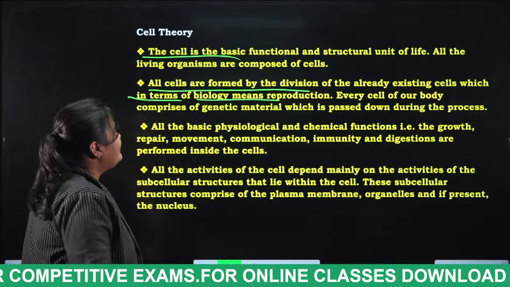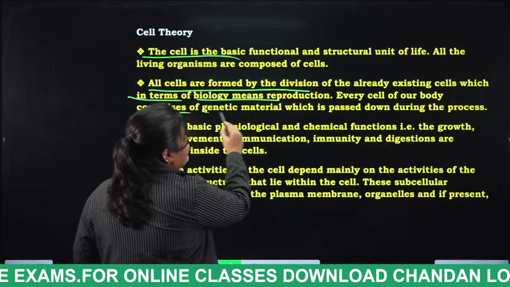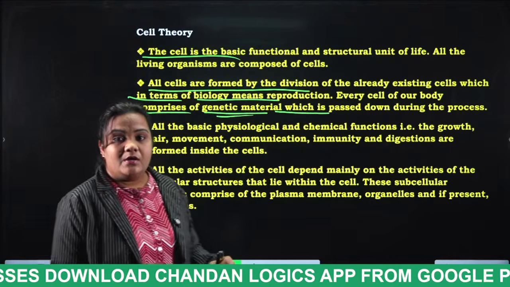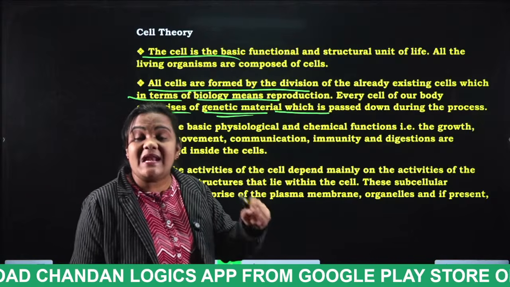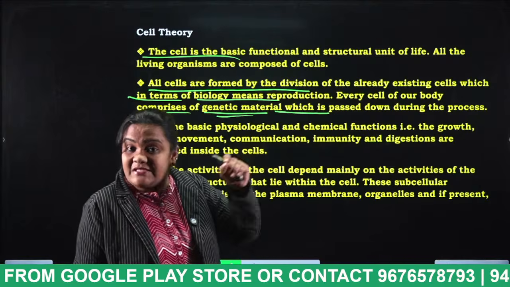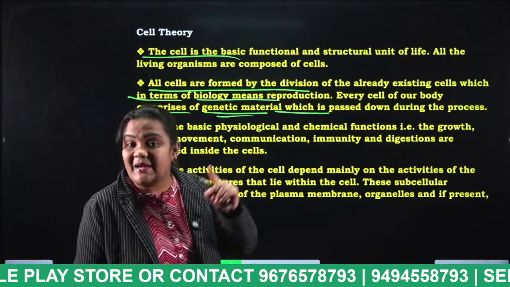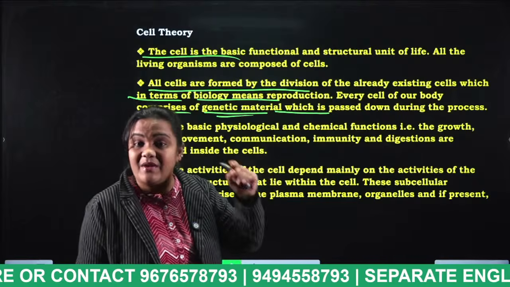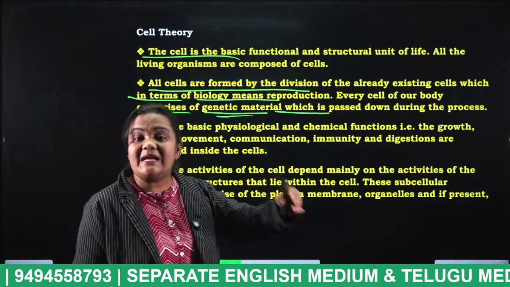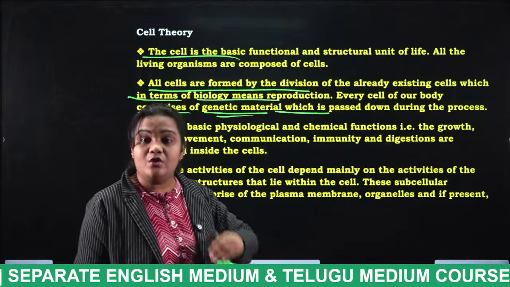Okay? Every cell of our body comprises genetic material which is passed down during the process. So each and every cell has genetic material. Okay, each and every cell has what, students? Genetic material. That is nothing but genes. Remember, very, very important. Okay, so how are the cells divided, students? The cells are divided into many.